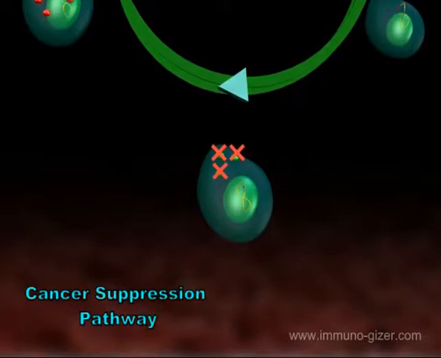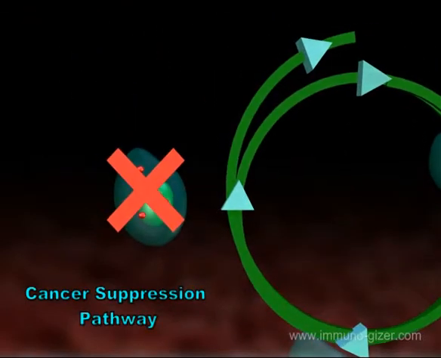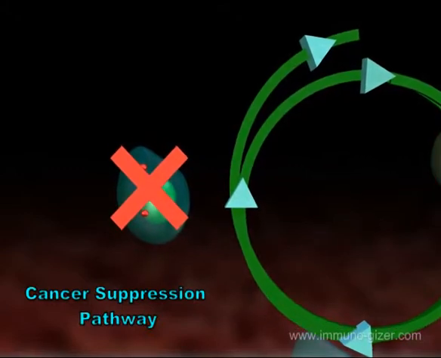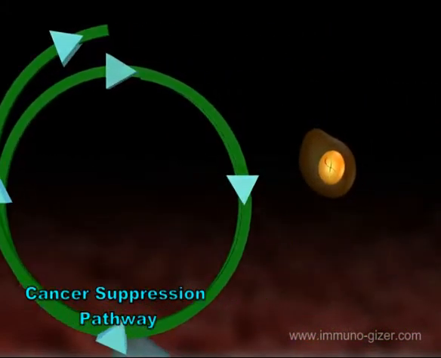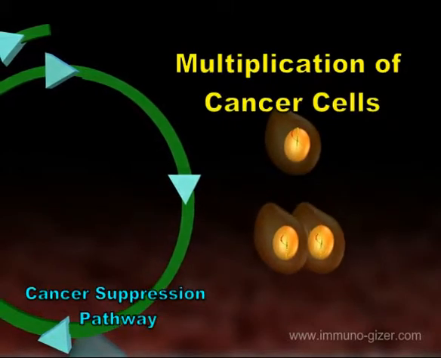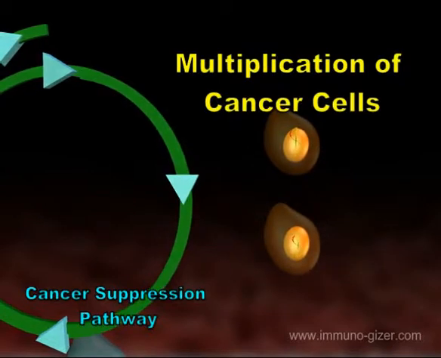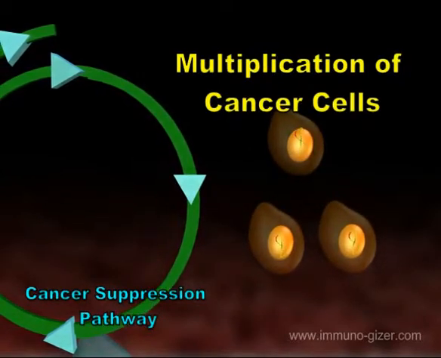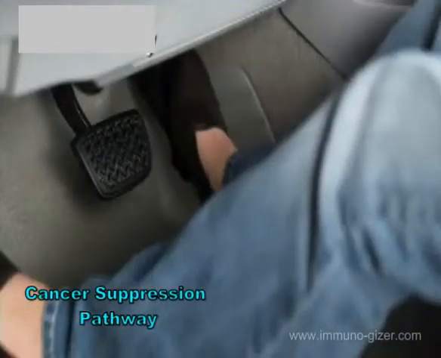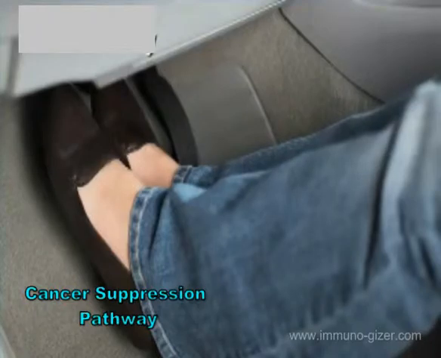However, where there is a mutation, or genetic transformation in the tumor suppression gene itself, damaged cells fail to enter the destruction, or apoptotic pathways. The result is that these mutated cells are allowed to multiply, and are not subjected to further DNA repair or apoptotic attempts. This situation is similar to a car that has a faulty brake pedal engaged, while the vehicle continues to accelerate.